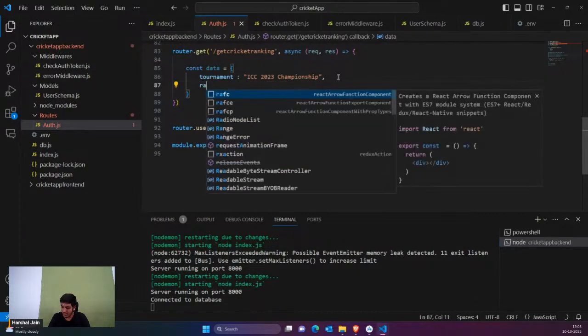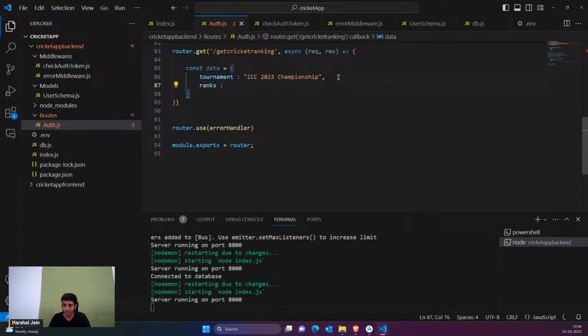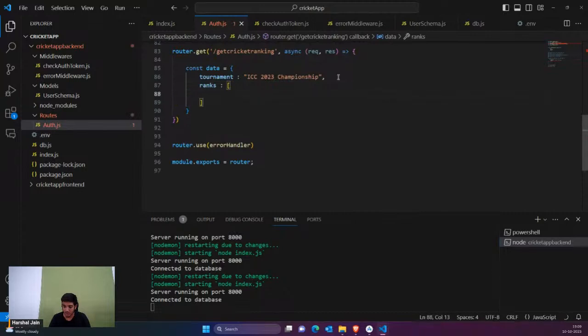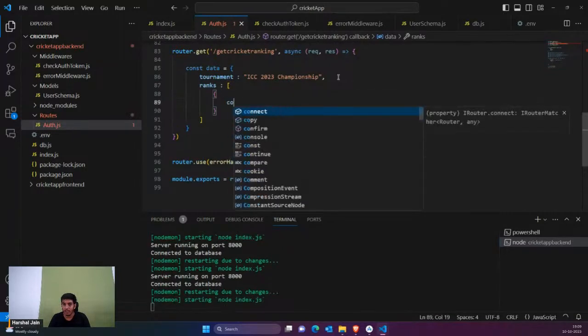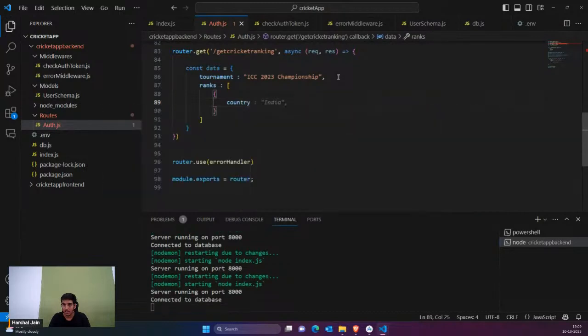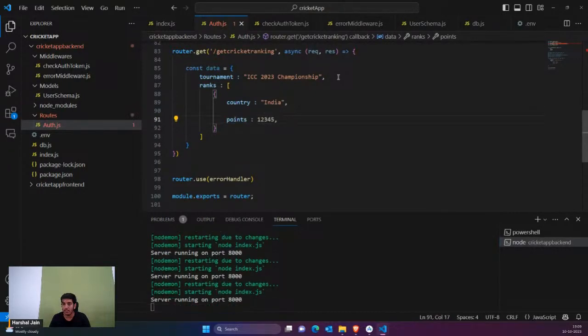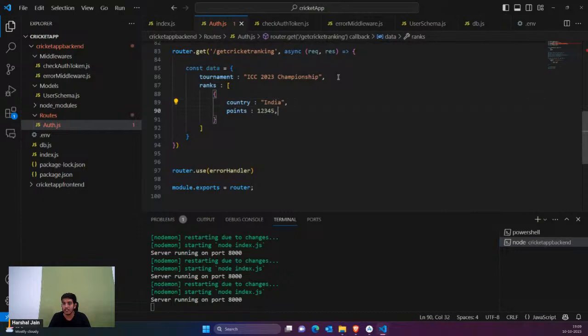Okay, so I'll just say that ranks. So here itself, I'm just gonna create an array, and according to that, I'll just say country India, and let's say it's having these amount of points, and let's say you have one more thing, that is wins and losses. Okay, so we are gonna add this kind of data.